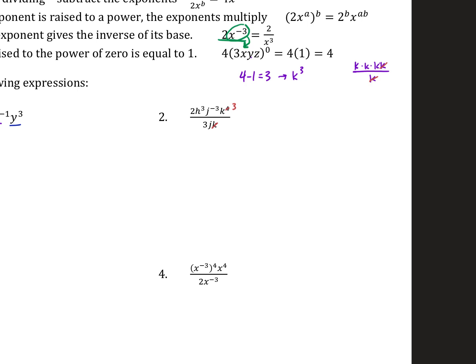Okay. And then the j to the negative 3rd. Ugh. I don't like that. I'm going to take that negative exponent and its base, and I'm going to send it to the bottom. So here's what I've got. 2h to the 3rd over, or k to the 3rd also, over 3 times j that was on the bottom, and then j to the 3rd is joining it on the bottom. And now I can combine those j's on the bottom by multiplying them together. So that means we get j to the what? To the 4th. 3j to the 4th.